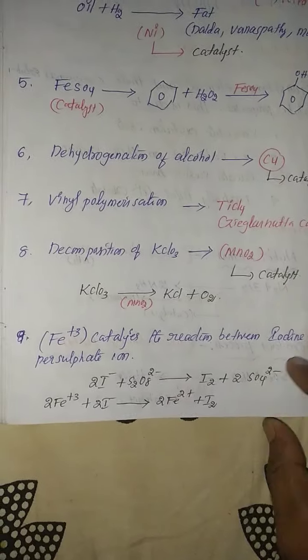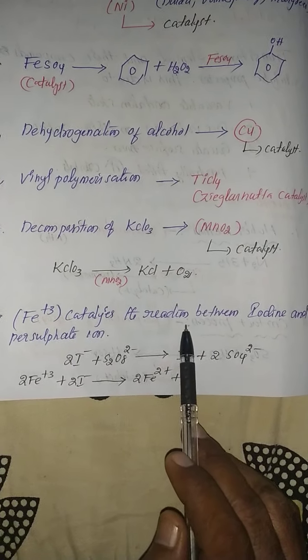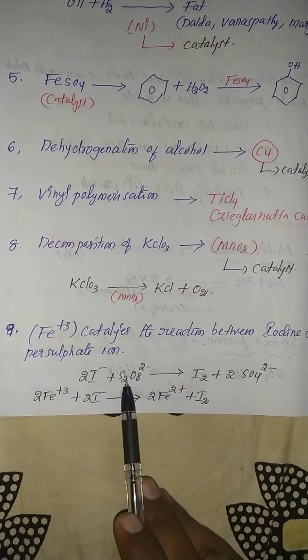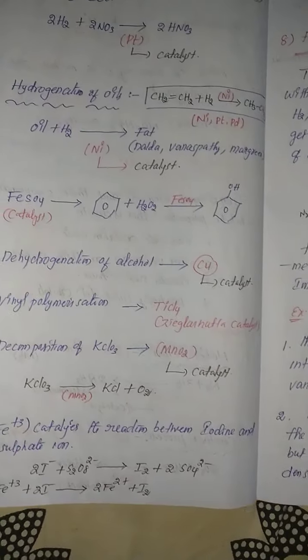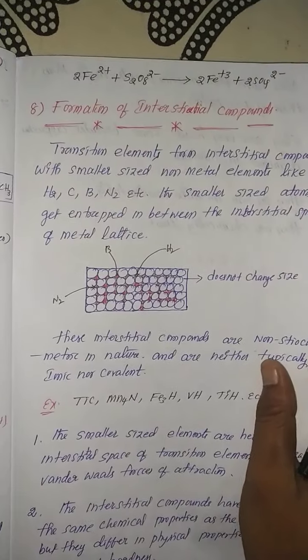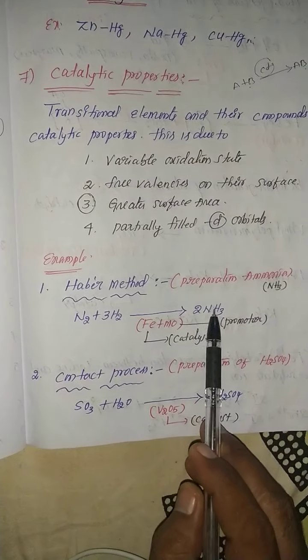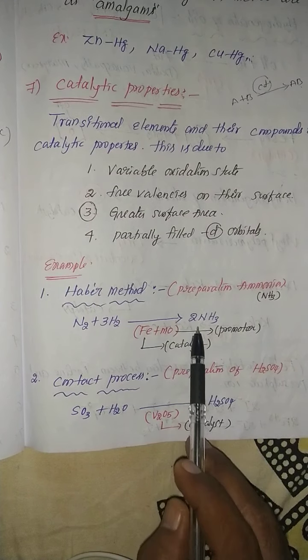And another important one, Fe+3 catalyst is used in the reaction between iodine and persulfate. So iodide plus persulfate, generally Fe+3 is used as a catalyst. So this is the most important, my dear student. Important points of formation of the catalyst. Haber's method, iron plus molybdenum in the preparation of ammonia.